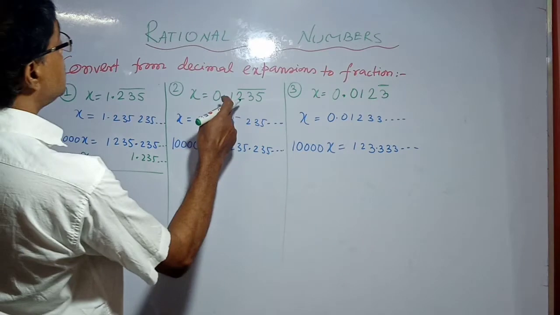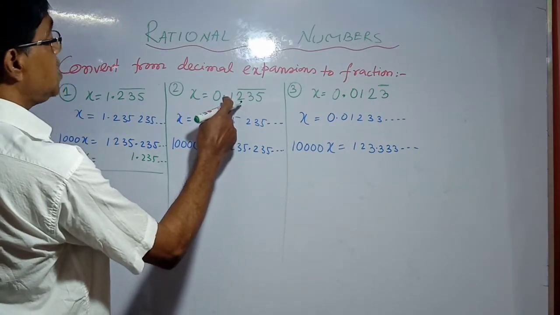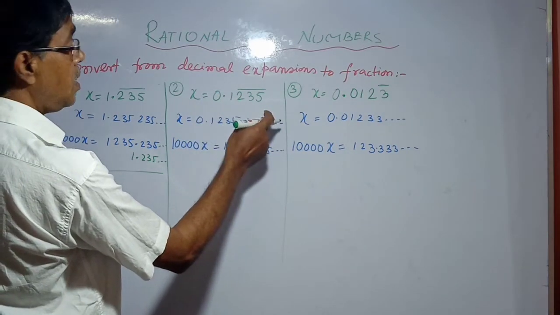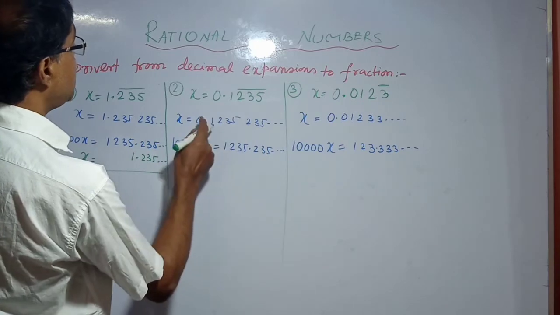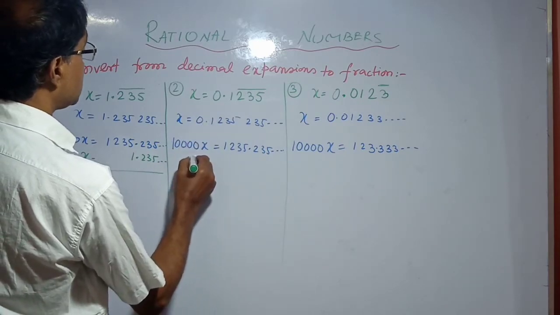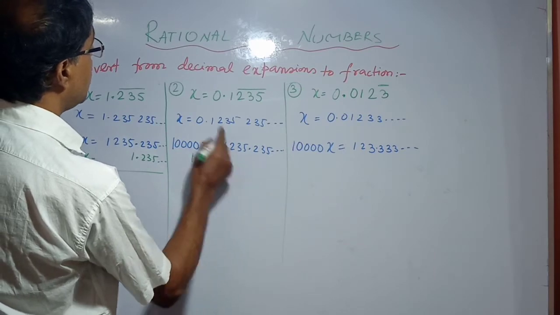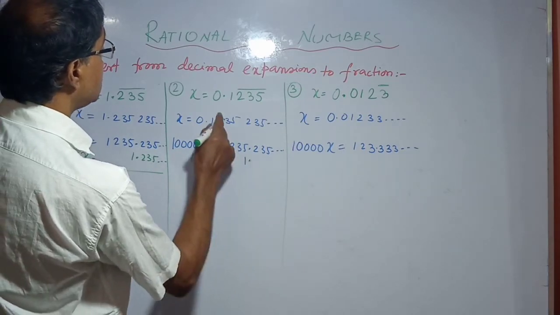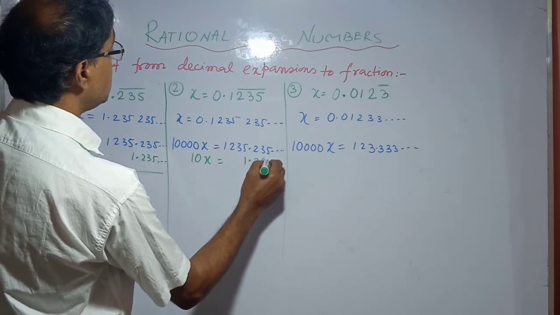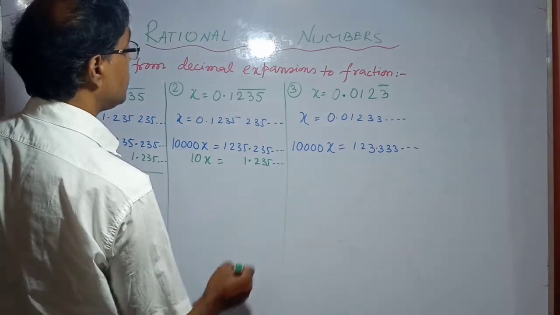Again only one digit after the decimal, therefore we multiply this by 10. 10x equals 1.235 and continue.